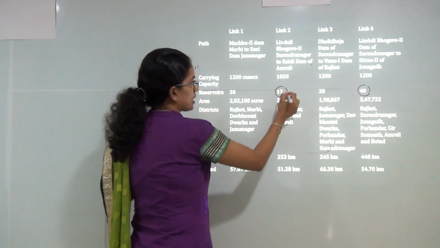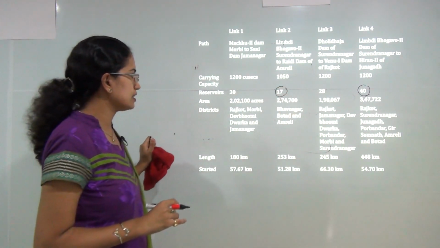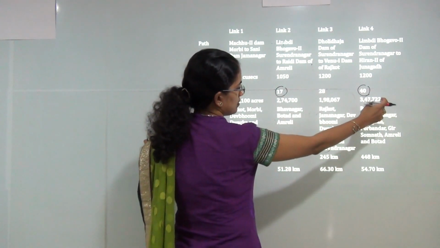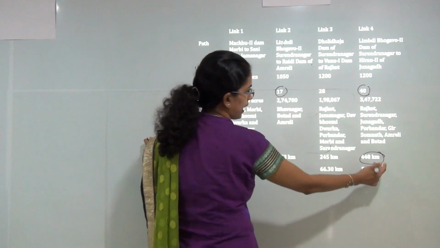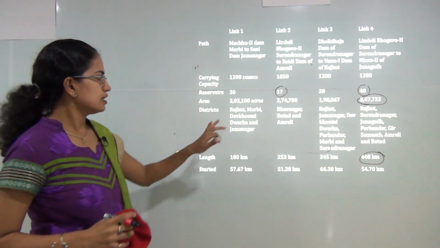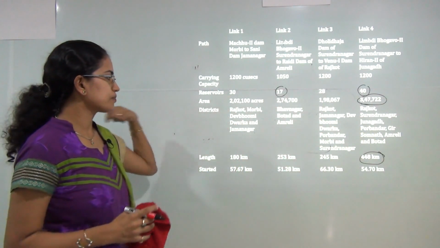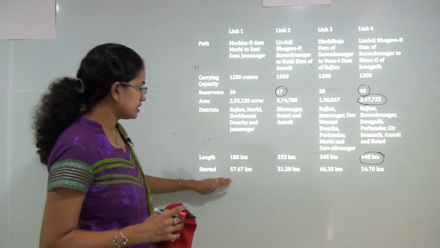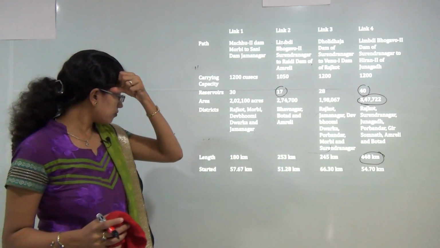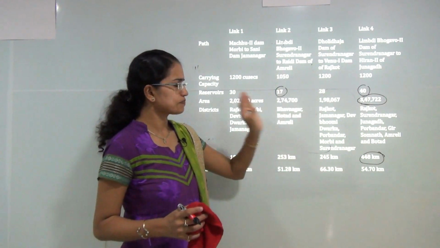Under link 2, there are merely 17 reservoirs. Since there are maximum reservoirs and it has a maximum length, it would have a maximum area that it would be covering. These are the major districts that they would cover with this project, and this is the started amount of project work for each of these links.